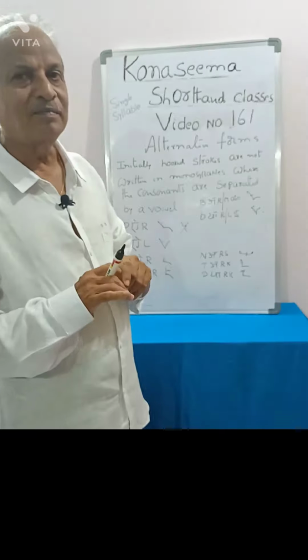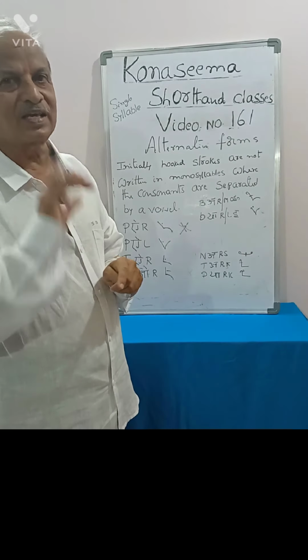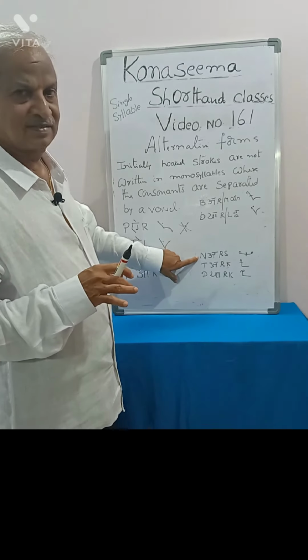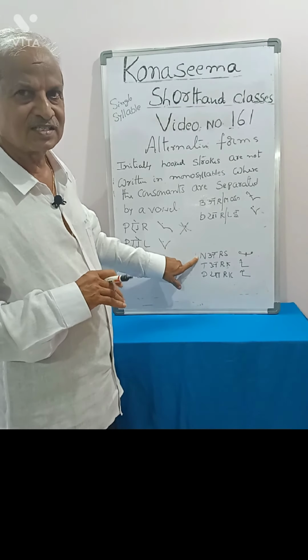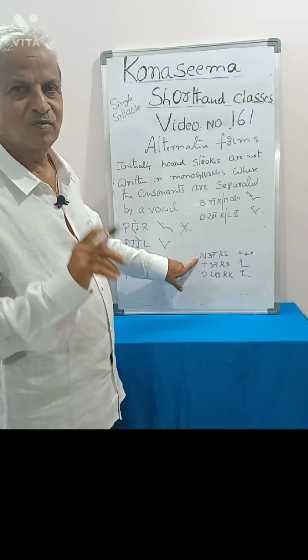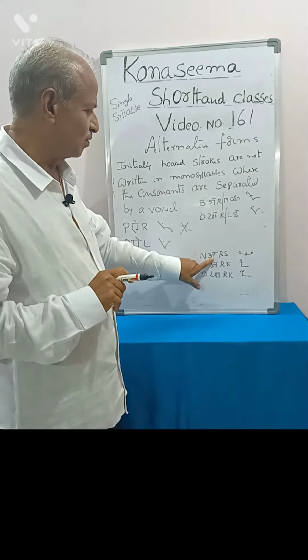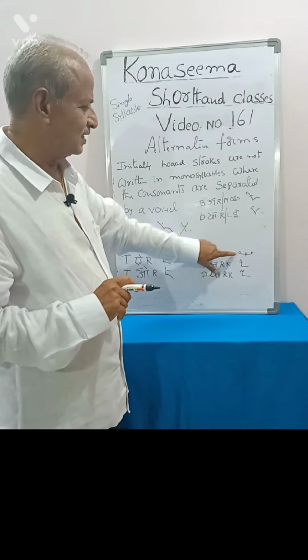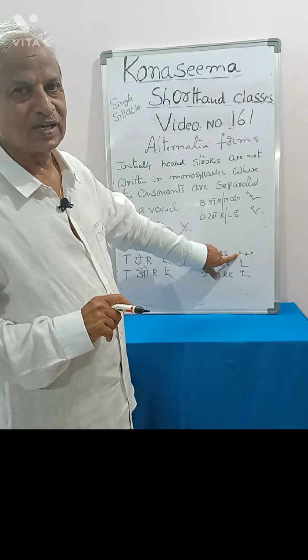But some exceptions are given. They are nurse. The word nurse is a single syllable word. Only one vowel is coming. This vowel is separating this N and R strokes. But here we can write hooked stroke, nurse.